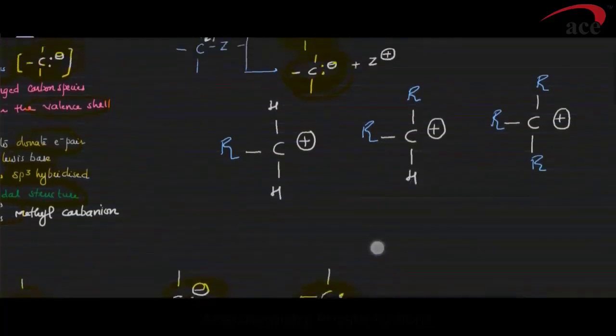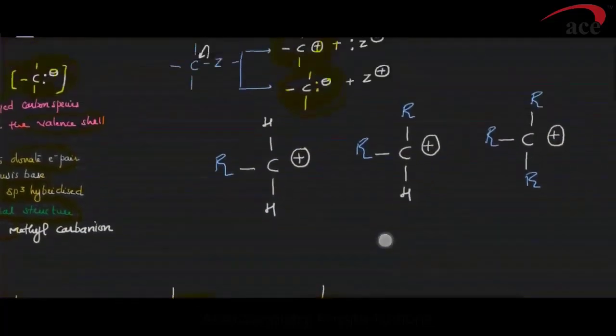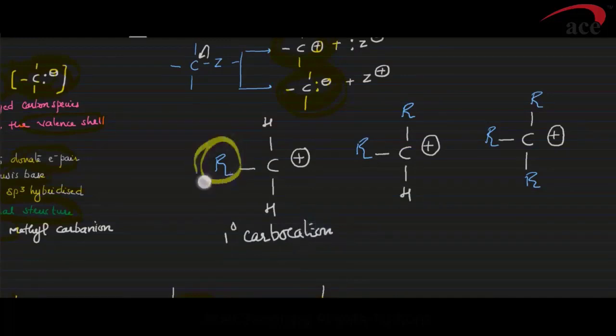Whenever there are two hydrogen atoms, we consider it as a primary carbocation, 1 degree carbocation. Why 1 degree? Because the positively charged carbon is attached to how many R? There is only one alkyl group or one carbon atom. So the carbon is attached to one carbon, what you call primary.